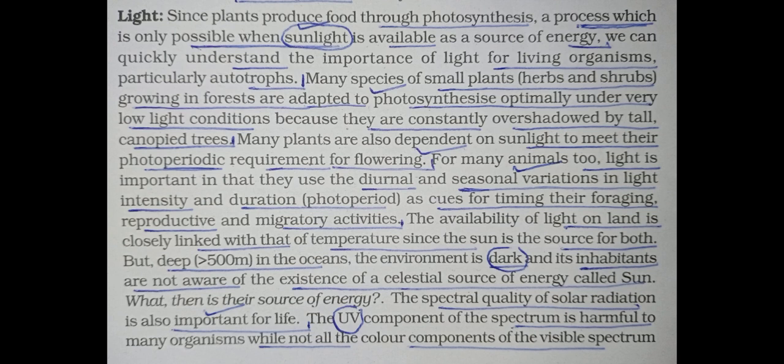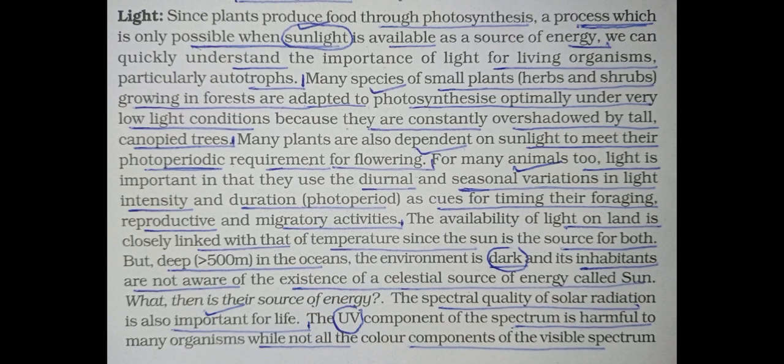So we can quickly understand the importance of light for living organisms, particularly autotrophs. Many species of small plants like herbs and shrubs growing in forests are adapted to photosynthesis optimally under very low light conditions, because they are constantly overshadowed by tall canopied trees.